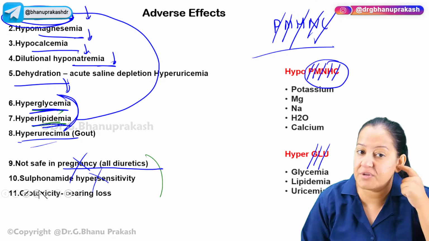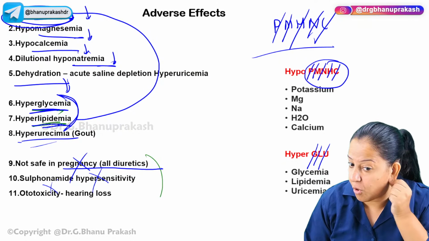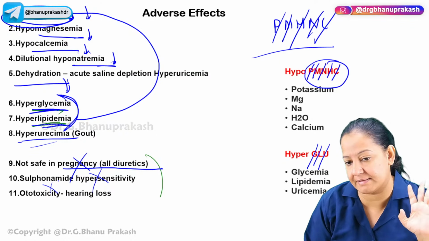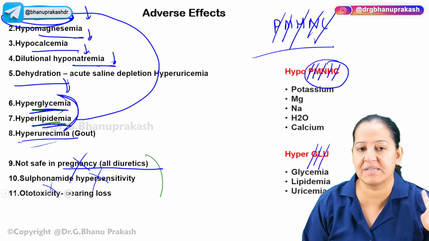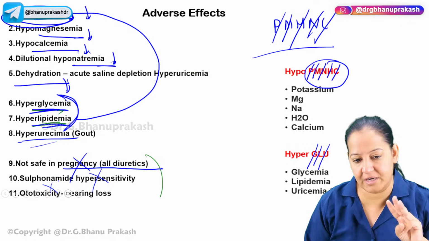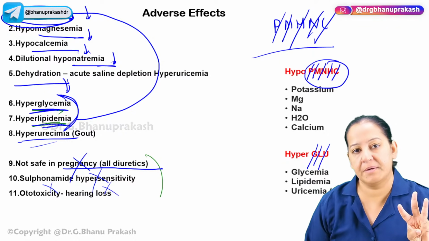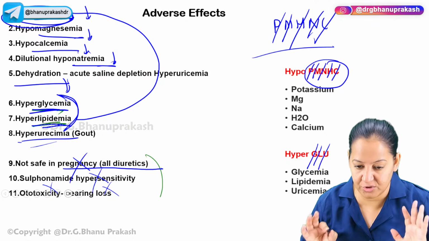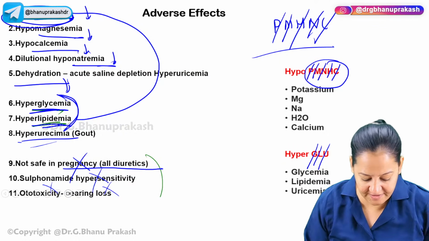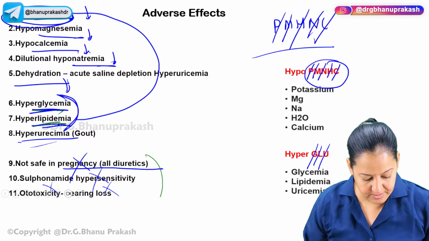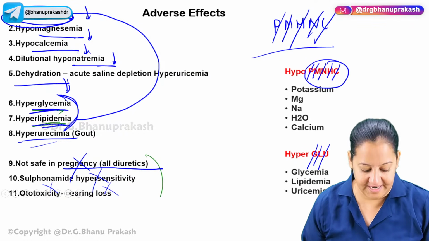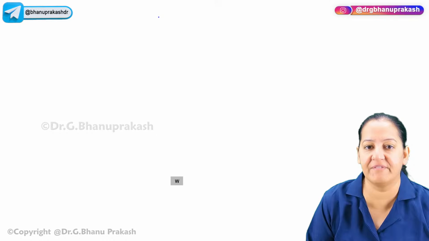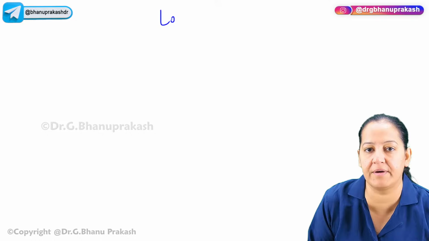Number 2, hypersensitivity. Allergy can occur with anything, so allergies will also happen. Number 2. And number 3, ototoxicity. They are ototoxic, and permanent hearing loss can occur at high doses if used constantly. So ototoxicity can be there. Number 3 is ototoxicity. So please say the total 11, total 11 adverse effects or side effects of loop diuretics.